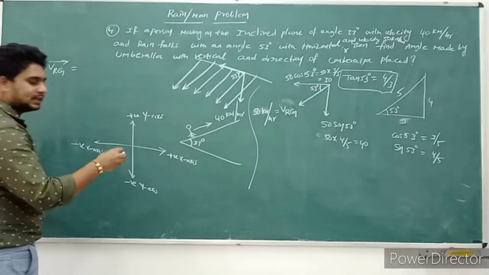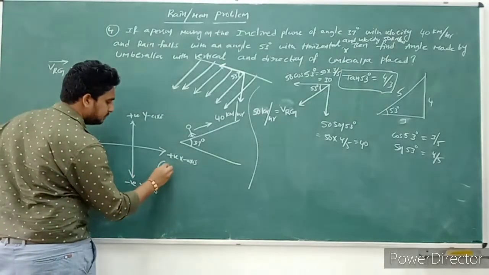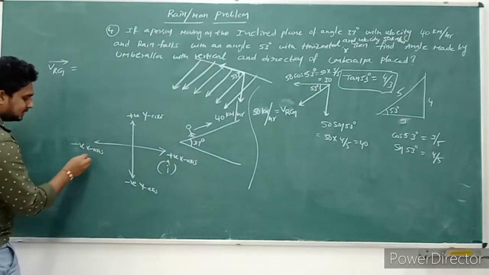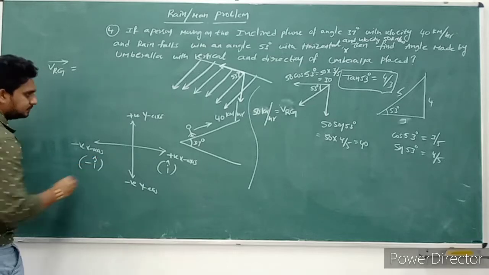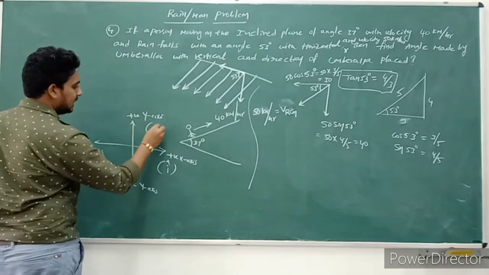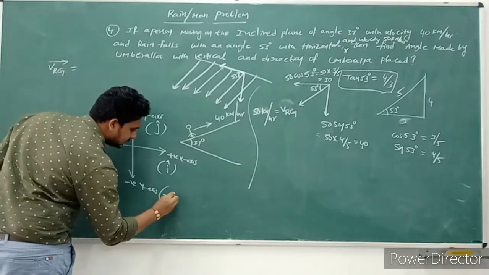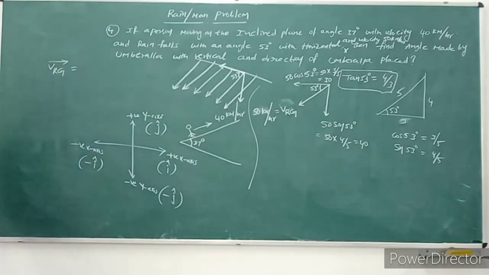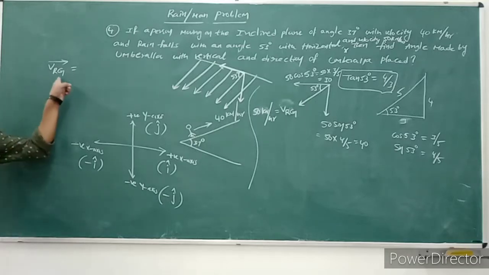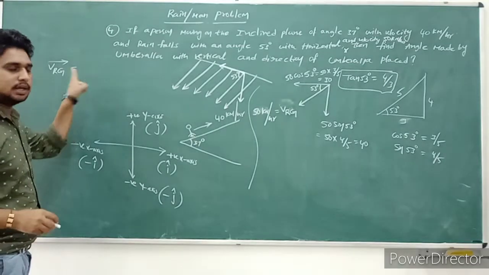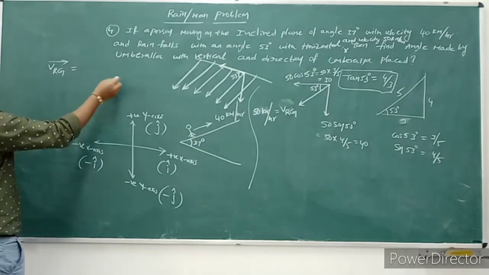Positive x-axis we consider as i cap, negative x-axis as minus i cap, positive y-axis as j cap, and negative y-axis as minus j cap.